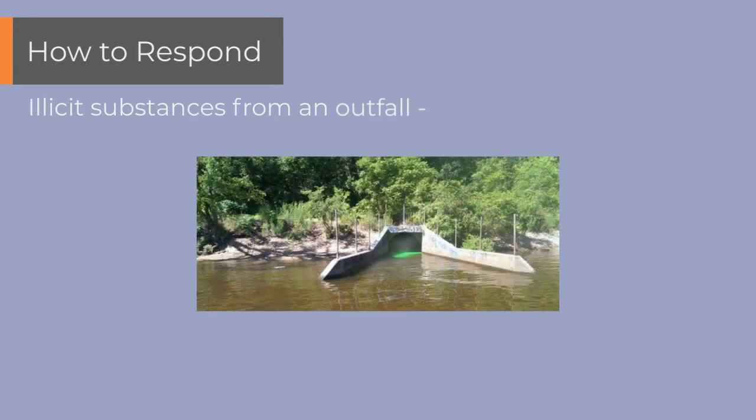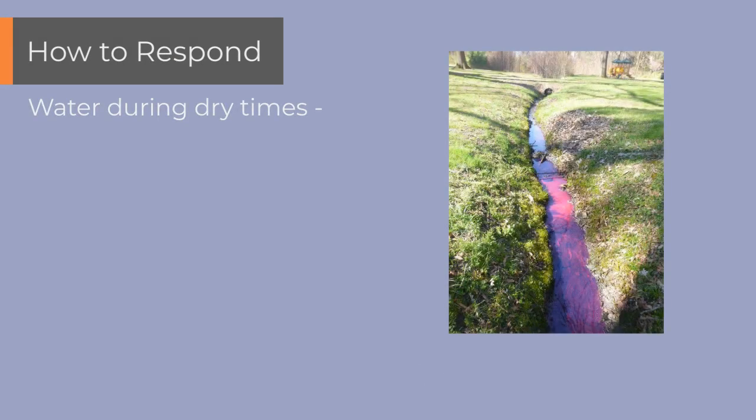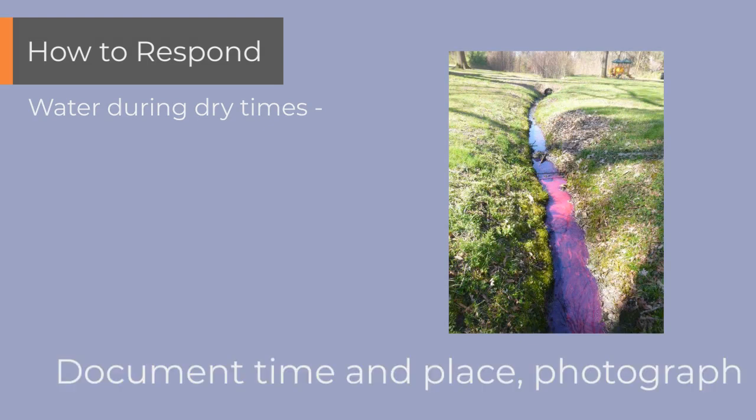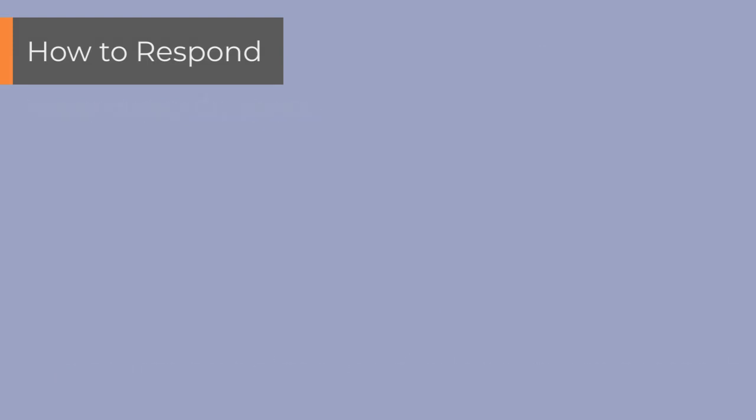If you see potentially illicit substances coming from an outfall, trace it upstream to determine a source if possible. For water during dry times, document the time and place of discovery and take a picture. It will probably require further research to identify a source.